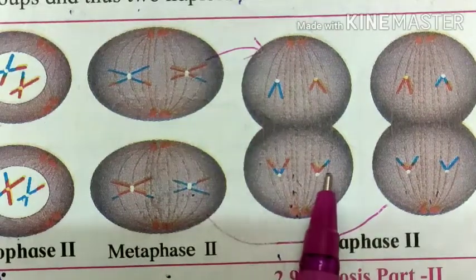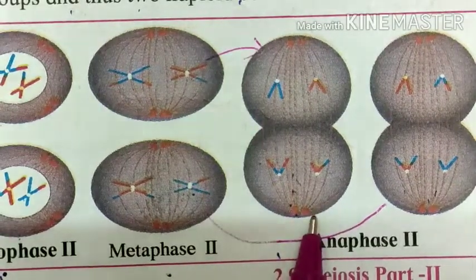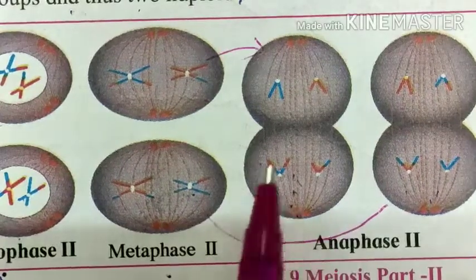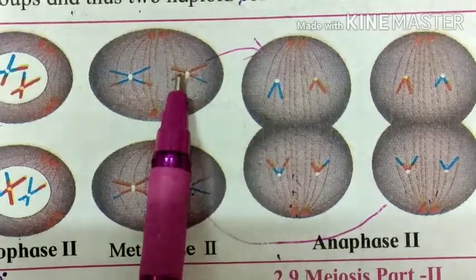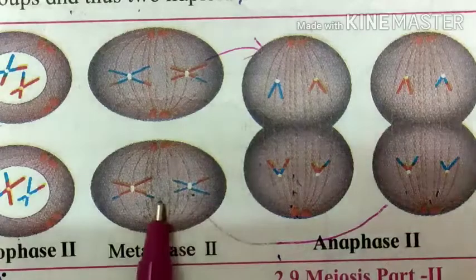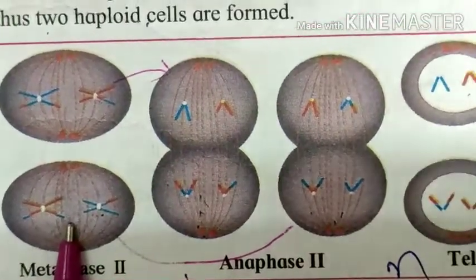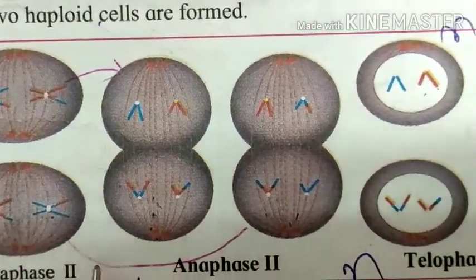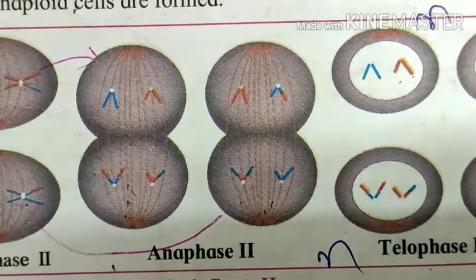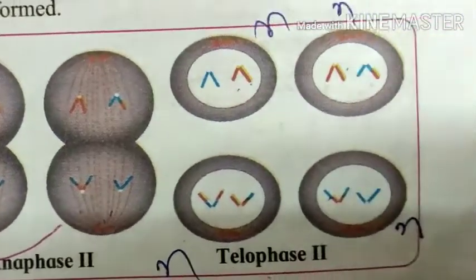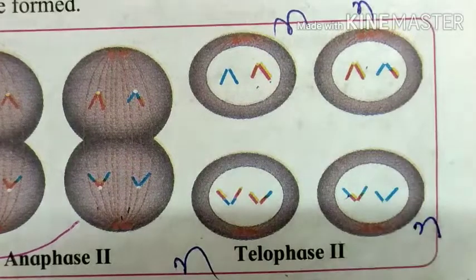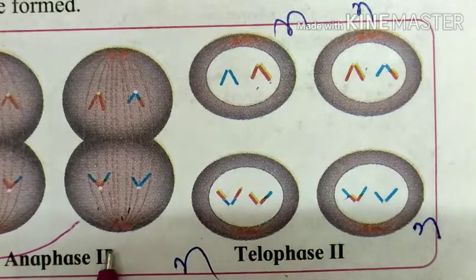When they reach here, it looks like a bunch of bananas. This is anaphase 2 of this cell and this is anaphase 2 of this cell, so don't get confused here. It is just like mitosis. All the characters that we learn in mitosis, the same thing is here.